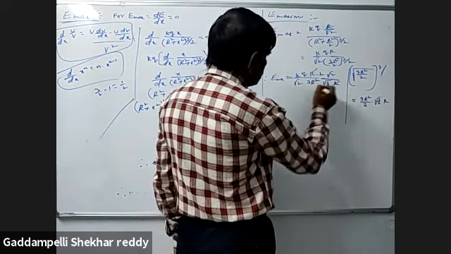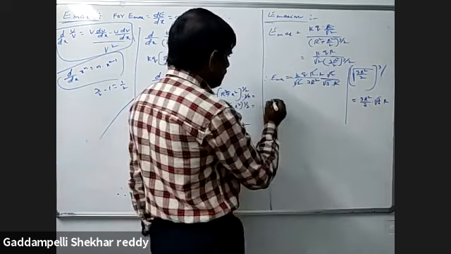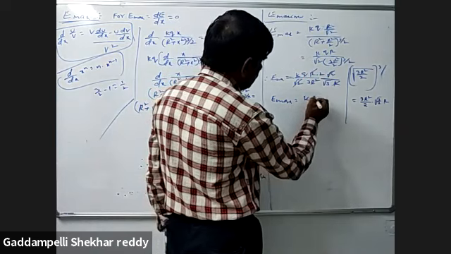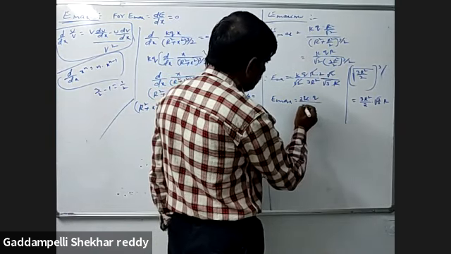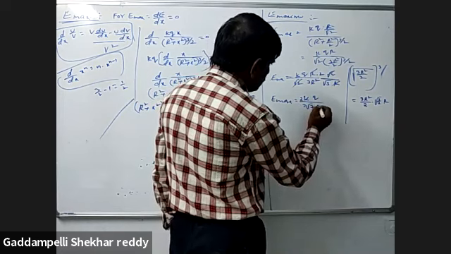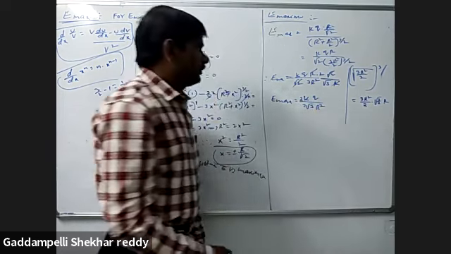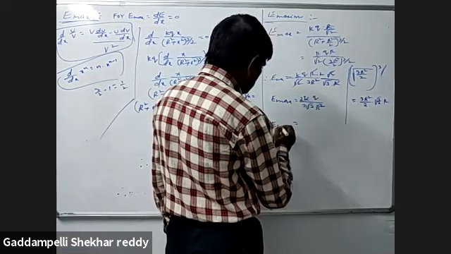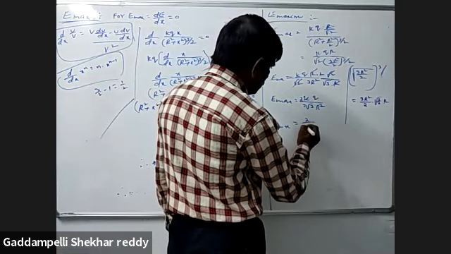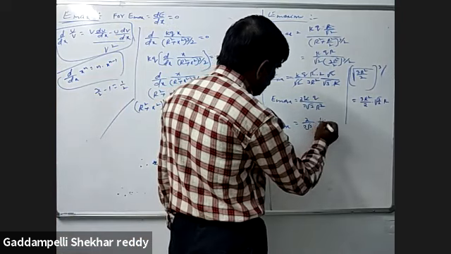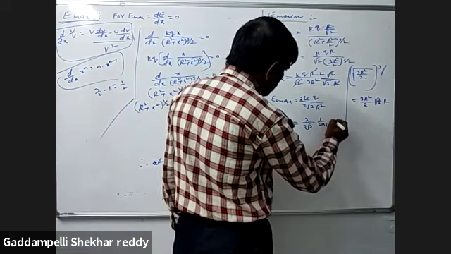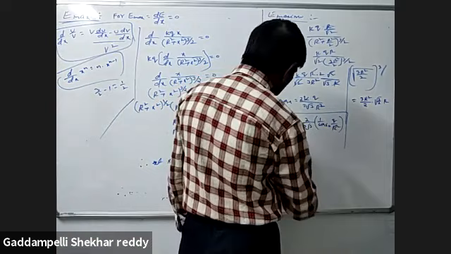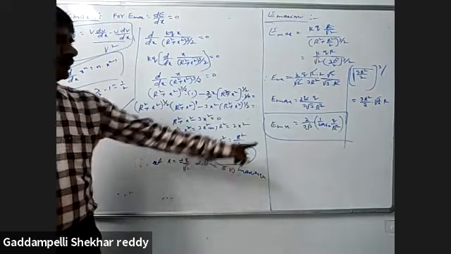So this r gets cancelled, root 2 gets cancelled. So E max is equal to 2kq by 3 root 3 r square. This value we know that E max is equal to 2 by 3 root 3, k value 1 by 4 pi epsilon naught, q by r square. This term is E max.